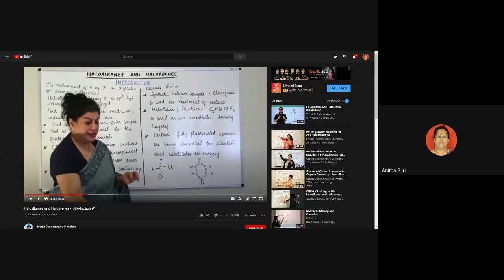So these are the 2 sentences you have to remember along with the definition. You can choose one example also. In the first case, 2 hydrogen atoms are replaced by chlorine atoms. We will discuss this in the classification of haloalkane.